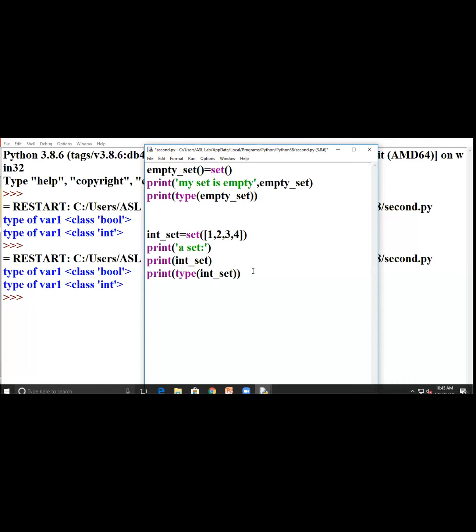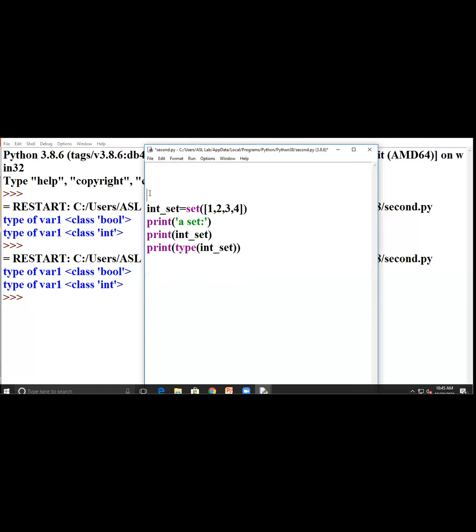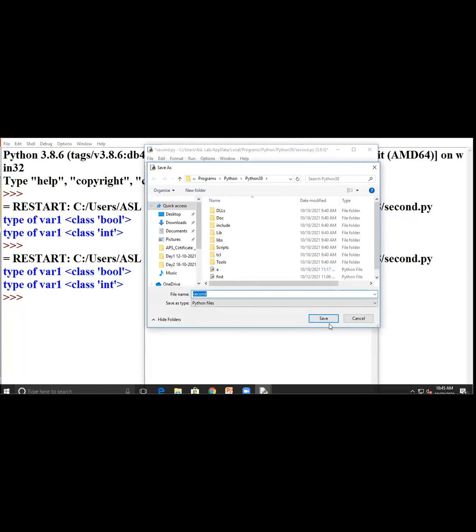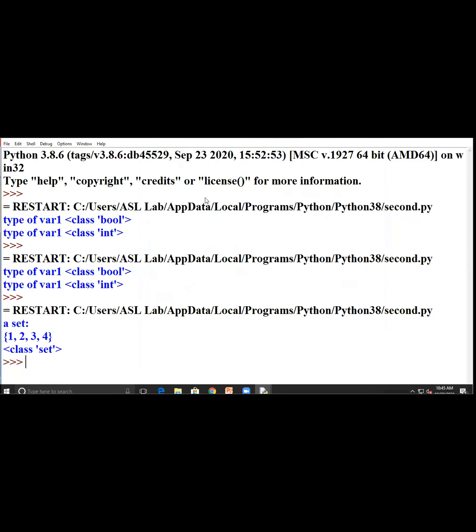So here I write another example with data, and in my set I write some values like 1, 2, 3, 4, and I print that set and find its type. I will save the program and run the module. So you have to see what it returns.